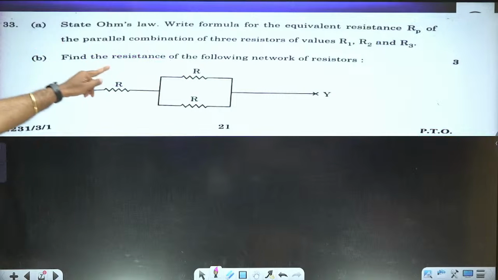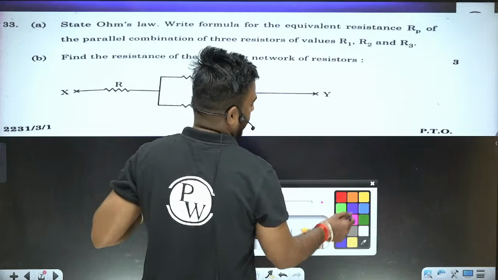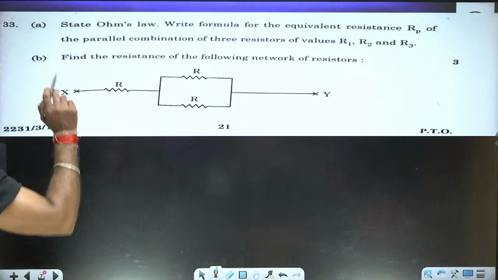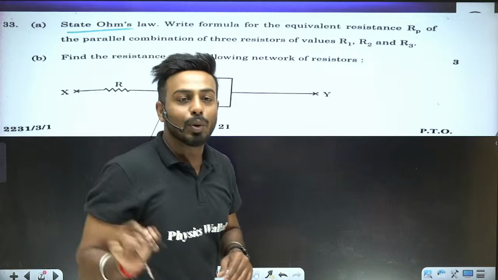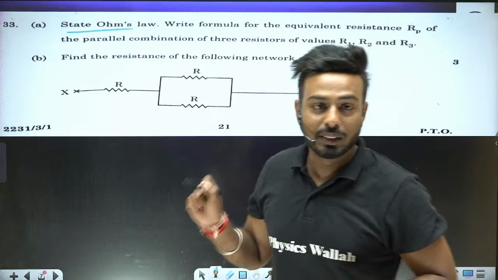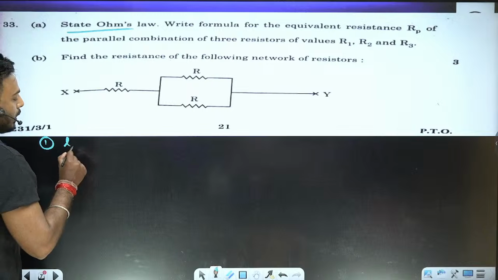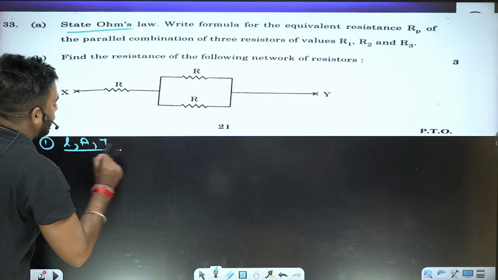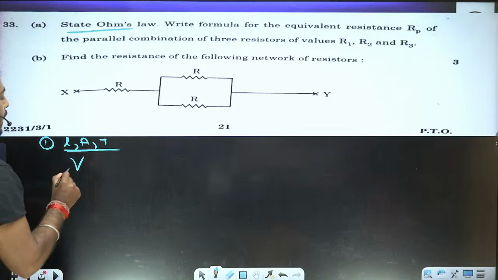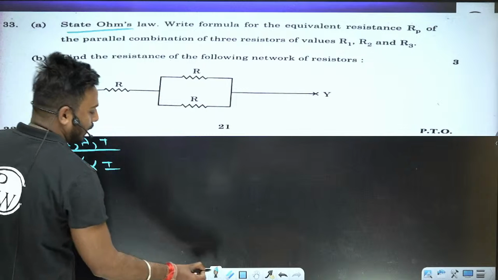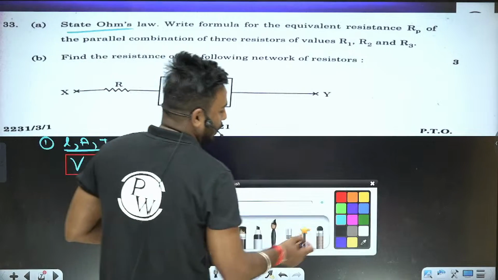State Ohm's law and write the formula for the equivalent resistance Rp of the parallel combination of three resistances of value R1, R2 and R3. According to Ohm's law, if the physical state of a conductor remains constant, it means if length, area and temperature remain constant, then the potential difference applied across the ends of the conductor is directly proportional to the current flowing through the conductor. It is the statement of Ohm's law. Now move to the second part of the same question.